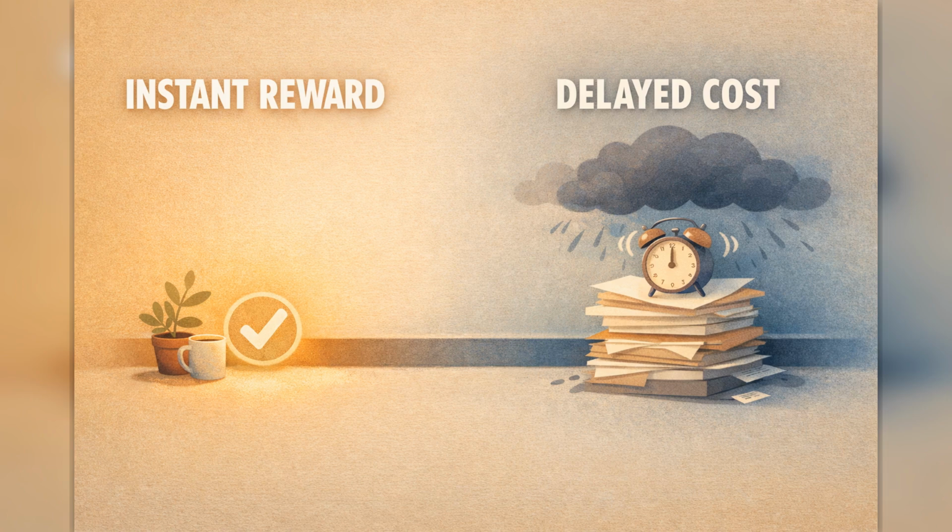The test is straightforward. Did this action reduce uncertainty on the main outcome? If not, it was likely loop behavior. We are not trying to remove all small tasks. We are preventing them from replacing the task that actually matters.